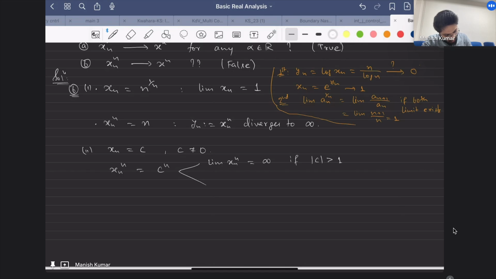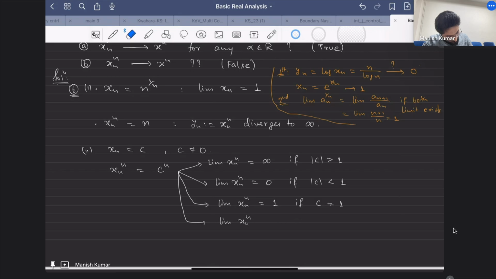The limit will be 0 if |c| is less than 1. The limit would be 1 if c is equal to 1. And the fourth case would be that the limit does not exist if c is equal to -1.